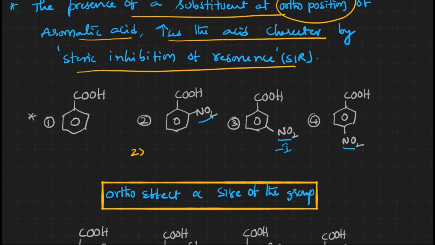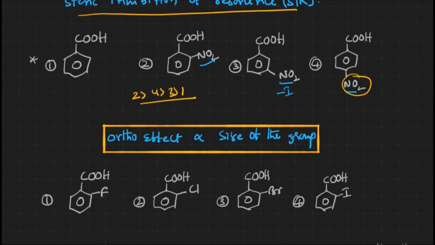That's the second one, the most acidic. Followed by the fourth one, because here we can see both the mesomeric effect and the inductive effect. And then the third one, because it is a -I group, at least it increases the stability of the conjugate base, right?